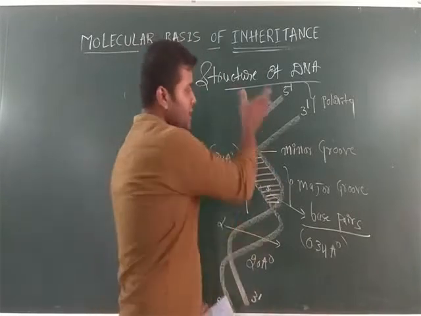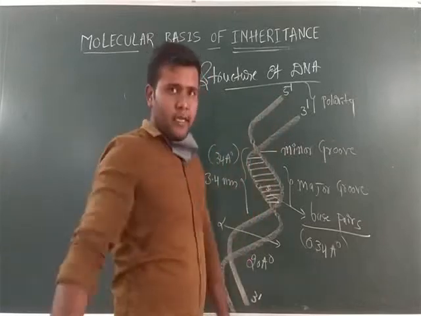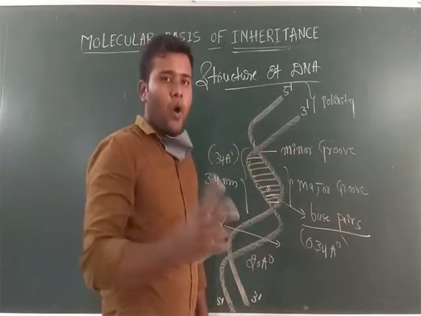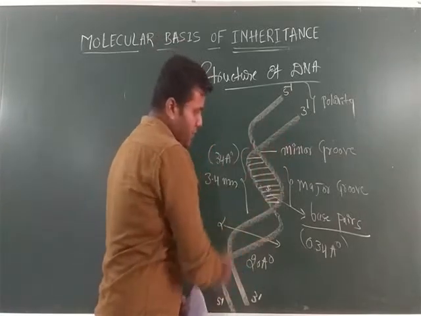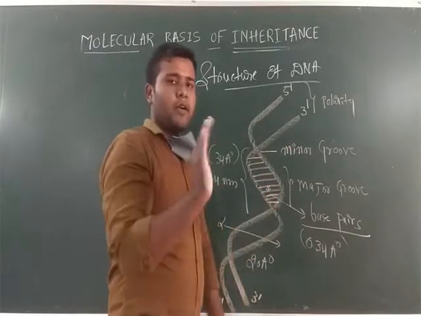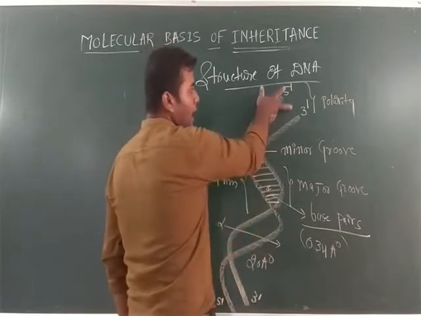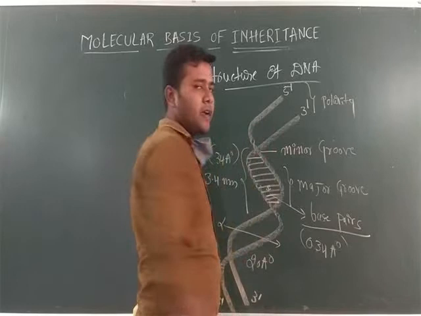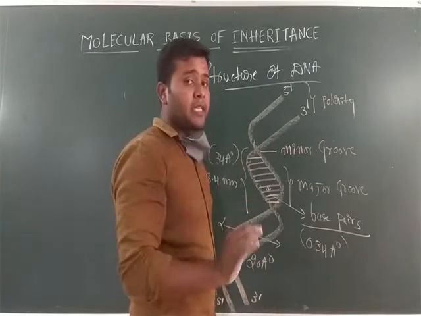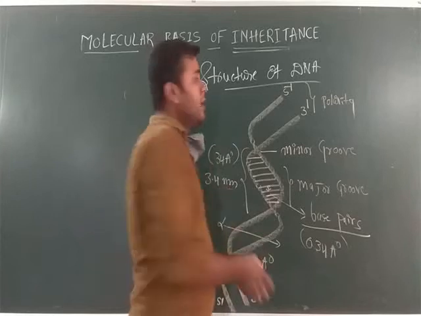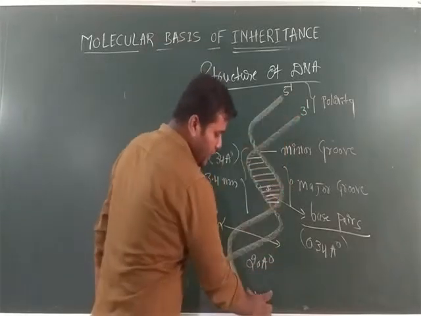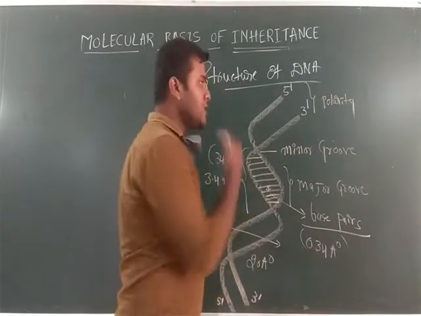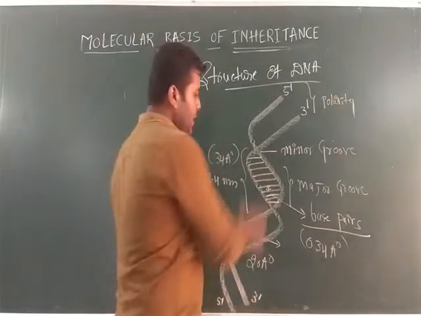So first thing, note down the points of the structure of DNA. DNA is one consisting of two polynucleotide chains coiled in a right-handed fashion. Look at it, right-handed fashion. Second thing, it consists of an anti-parallel polarity nature. Note down the point. What do you mean by anti-parallel polarity? If one strand starts with 5' and ends with 3', this one starts with 3' and ends with 5'. This is nothing but anti-parallel polarity.